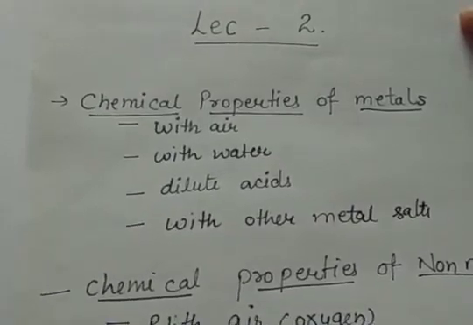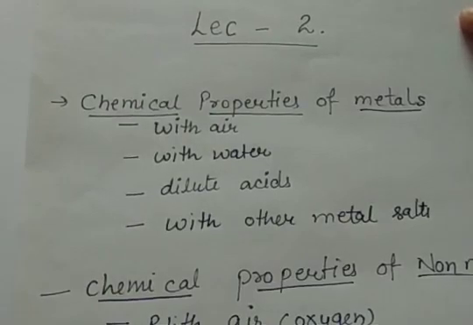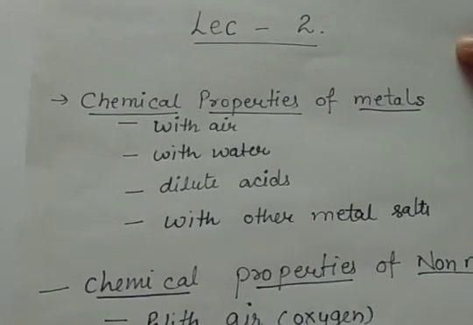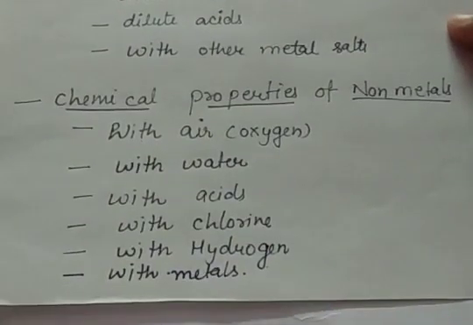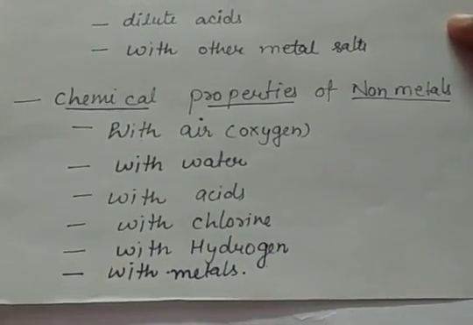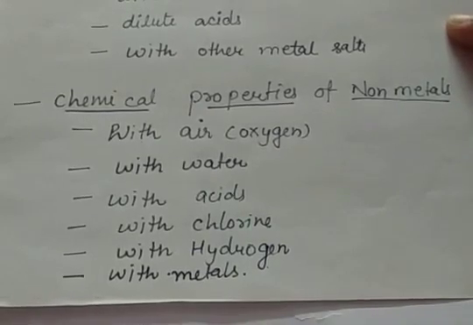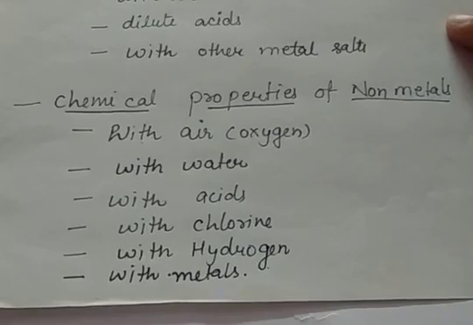So in this lecture, the first topic that we will see is chemical properties of metals, that how metals react with air, that means how they react with oxygen, then with water, with dilute acids and with other metal salts. Then we will see the chemical properties of non-metals, that how they react with oxygen, with water, with acids, with chlorine, with hydrogen and with metals. And at the end of the lecture we will see the homework and the previous lectures' homework solutions. So let us begin with our first topic.